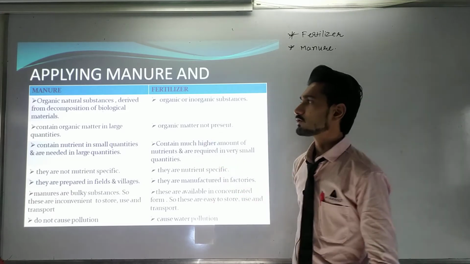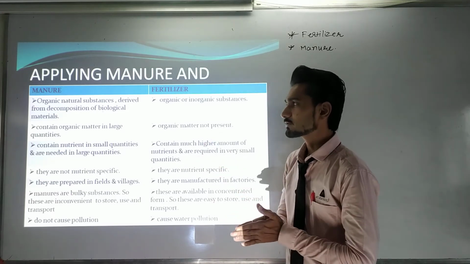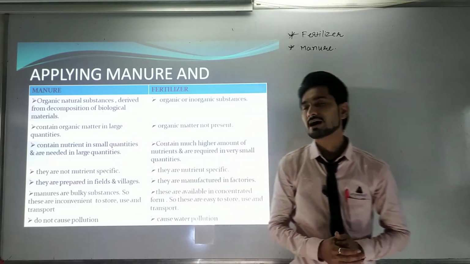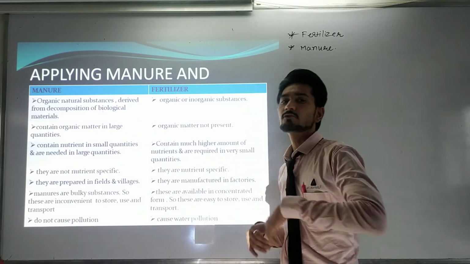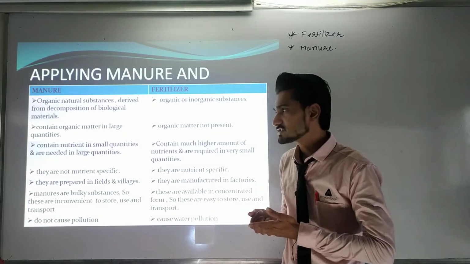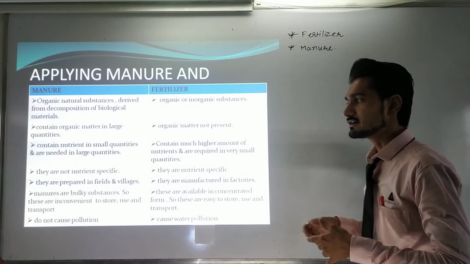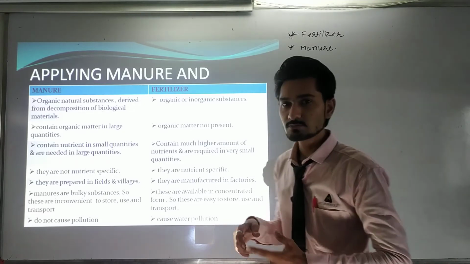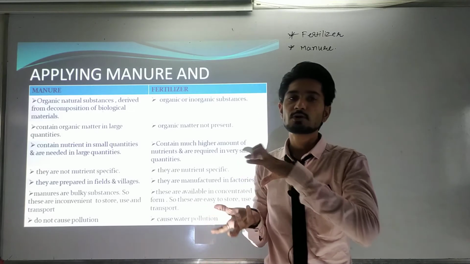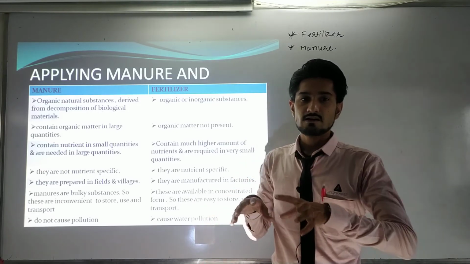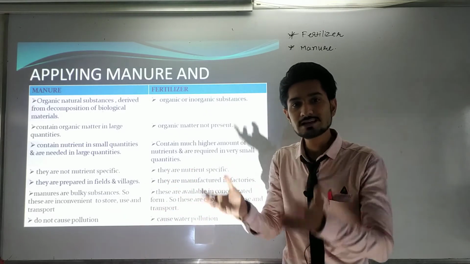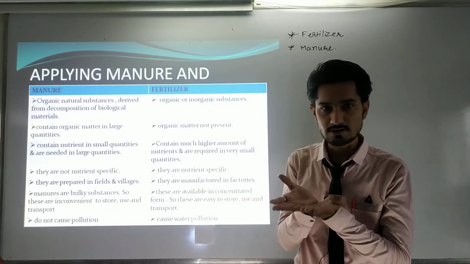So what is manure? It is an organic natural substance derived from the decomposition of biological materials. It is made from the decomposition of natural substances, containing components from nature, like earthworms and components which are dead and decaying, and then they get decomposed into the soil, which can improve the level of nutrition in the soil.